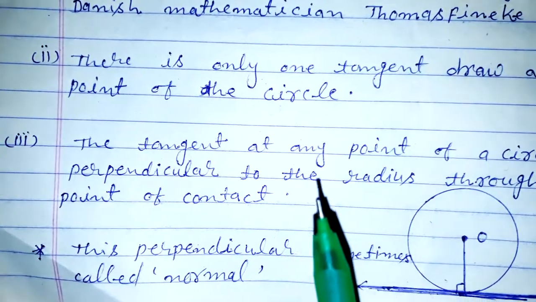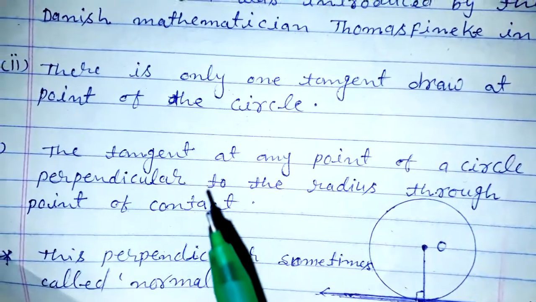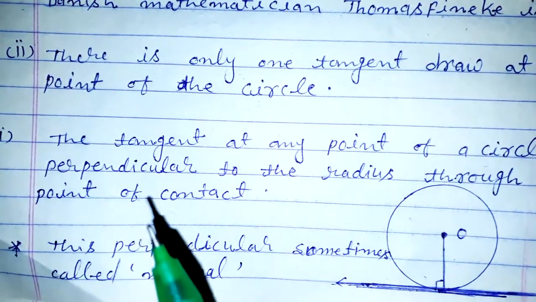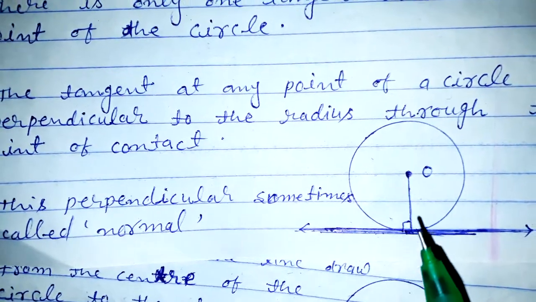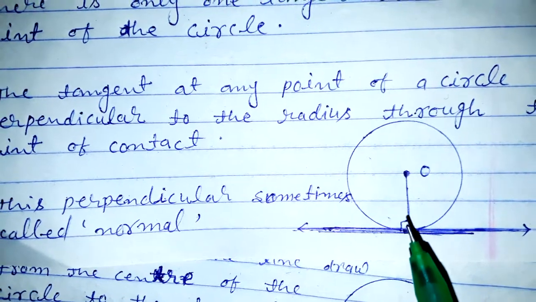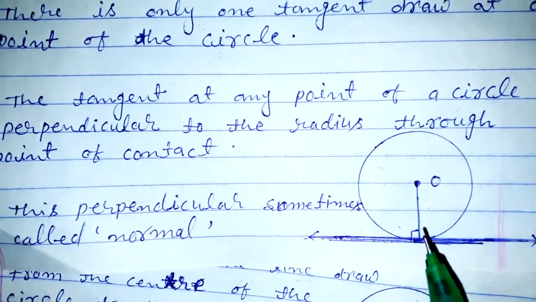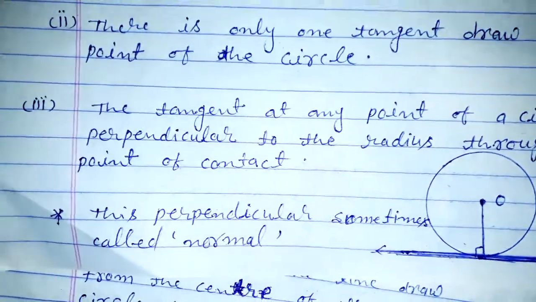Next, the tangent at any point of a circle is perpendicular to the radius through the point of contact. That is, if we draw the radius to the touching point, it is perpendicular, and this perpendicular is sometimes called the normal.